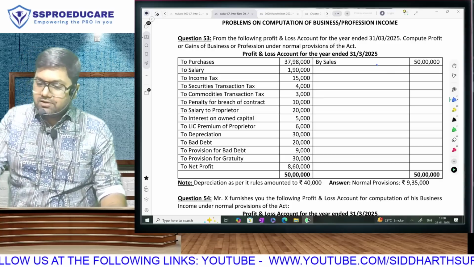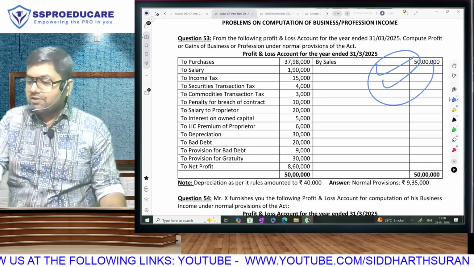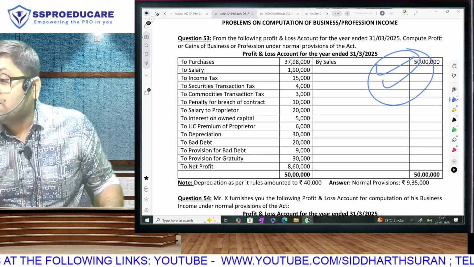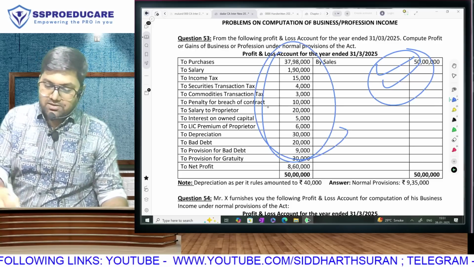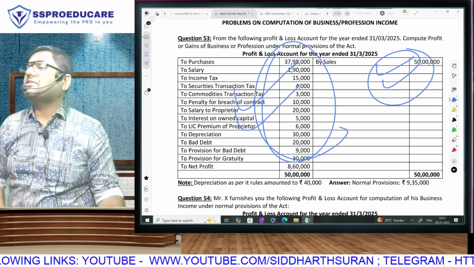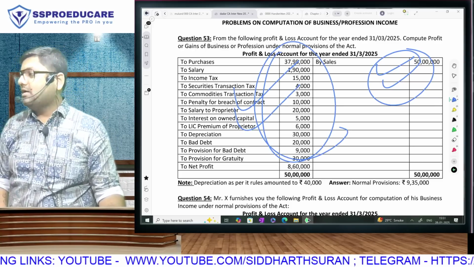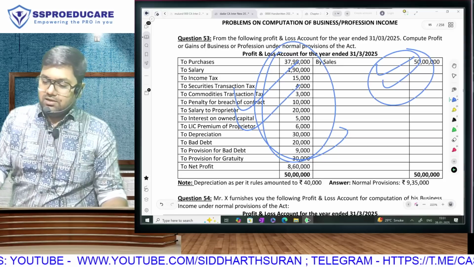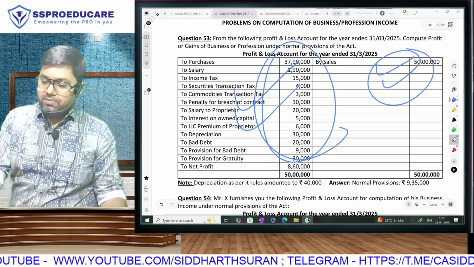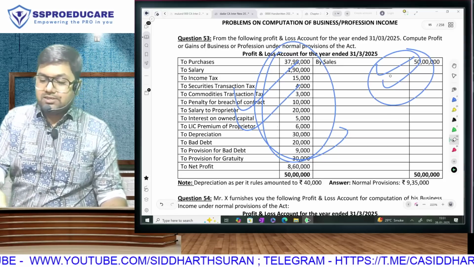Believe me, anything here is income and credited. You just have to check whether it is taxable or not taxable. And anything that is here is expense and debited. You just have to check whether it is allowed or disallowed. But still, you follow the process, because in the greed of increasing the speed, you may end up making unacceptable mistakes.